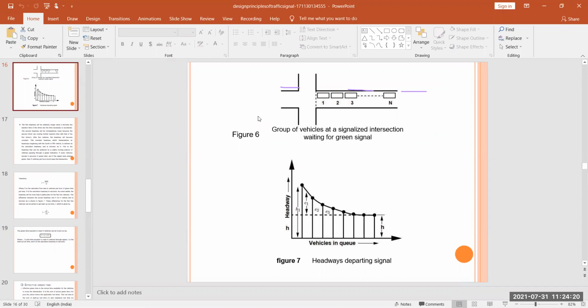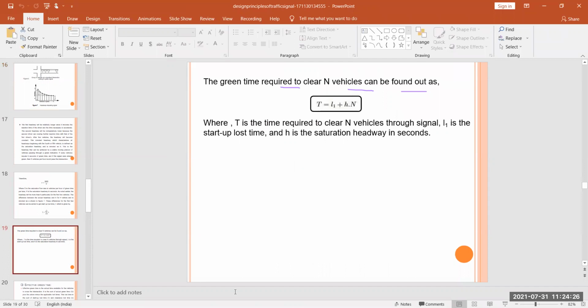Here we calculate our signal time, which is shown as our green time. The green time required to clear n vehicles can be found as T, where T is the time required to clear n vehicles through the signal.